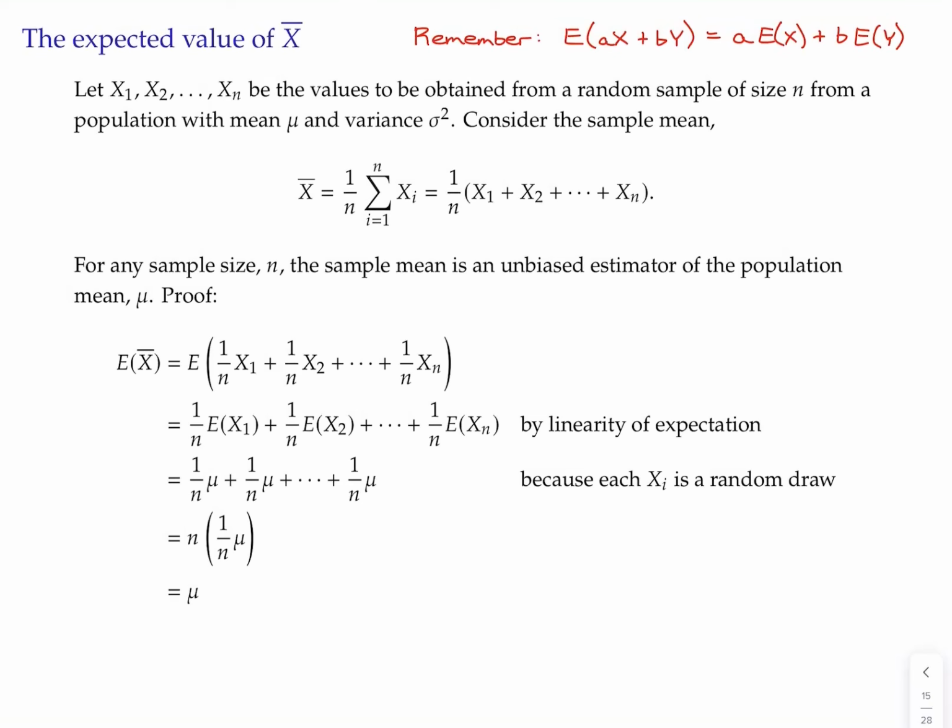In this video, we'll show that if we're doing random sampling, then the sample mean is an unbiased estimator of the population mean, and we'll derive the variance of the sample mean across possible samples.